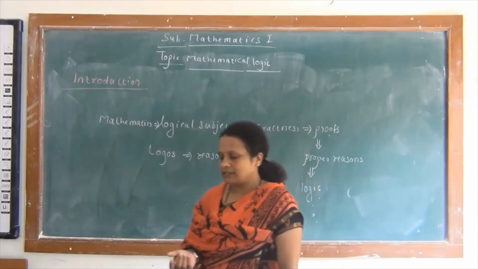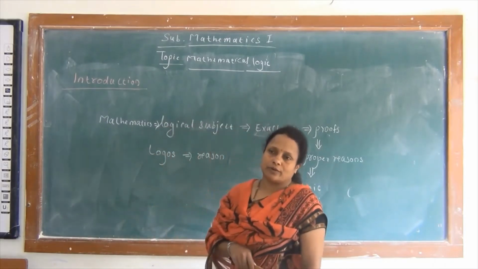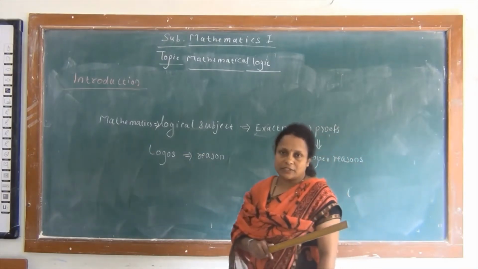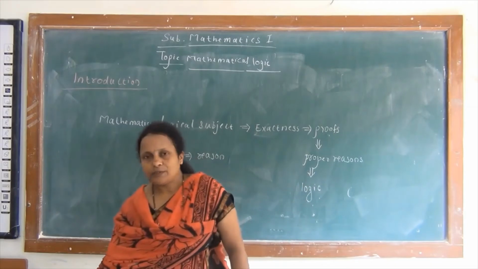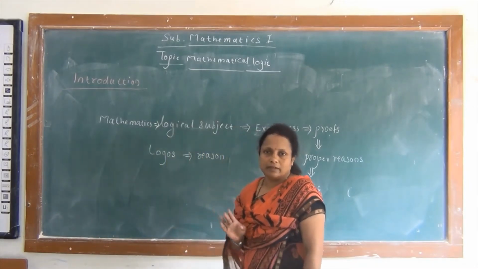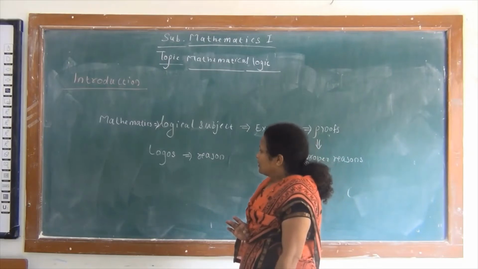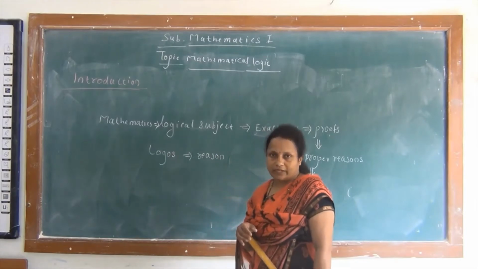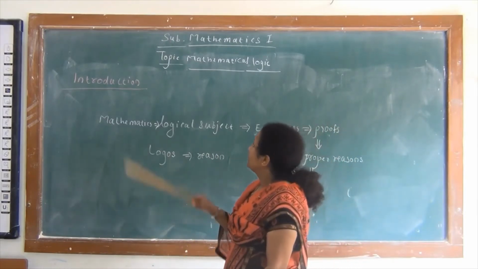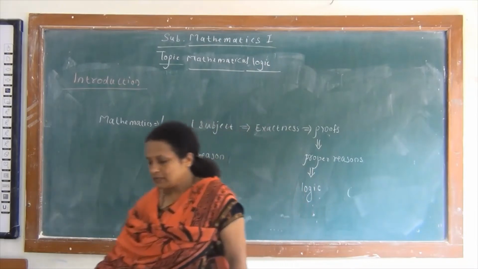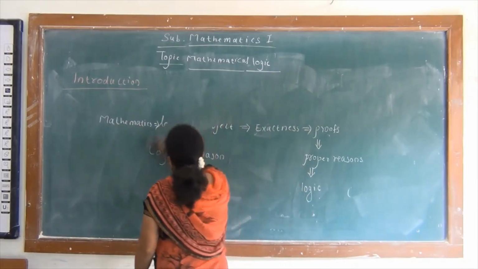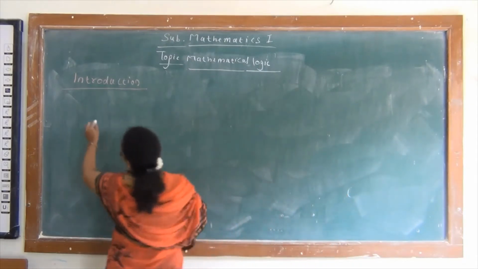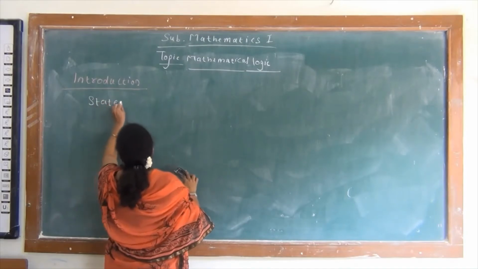When our thinking is concerned, we need to express our thoughts, and for expressing our thoughts we use language, and in language we use sentences to communicate with others. And in logic, we use special sentences which are called statements. So our first article in this mathematical logic is: which type of sentences are called statements? So the first article is statement.